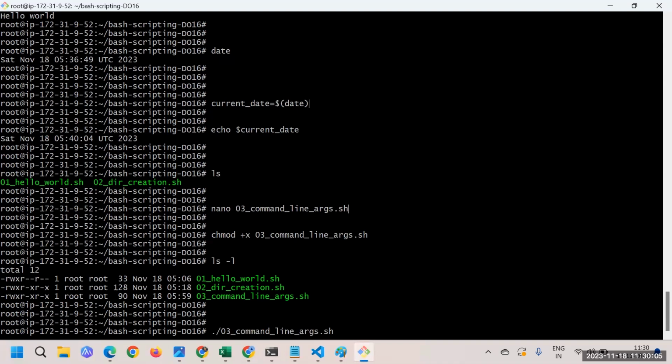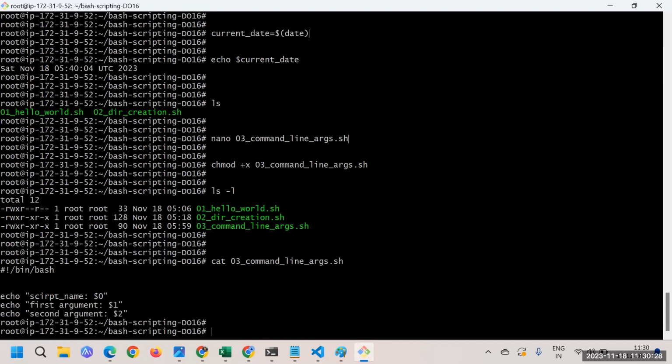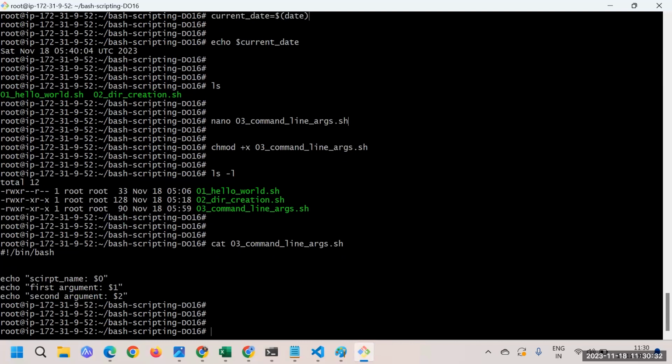It is 03, and I just want to give some argument here. What I said is this is the 0th position. After that I'll have the first position, then the second position, the third position, right? Within the script, what I have written is that we are basically printing $0, $1, $2. Let's say I just run the script right now in a straight way, not passing any argument. Let's see what will happen.